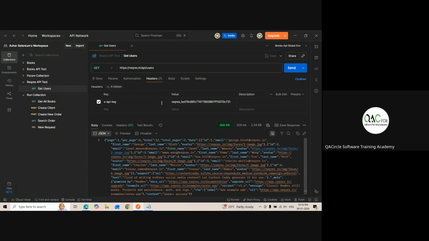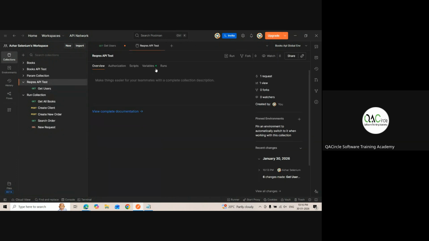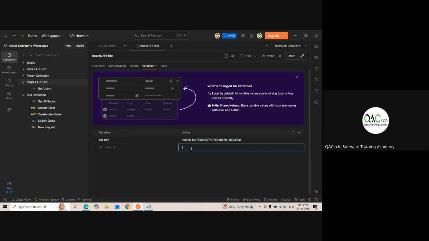Now, you tell me how I can add the API key here. Just remove this. API key. Yes or no? Now it is secured. Click on send. It's working. Good. Now, can I store the URL as REQRES URL? I'm doing all the testing, guys. See here, everything I'm trying to show you. REQRES underscore URL.